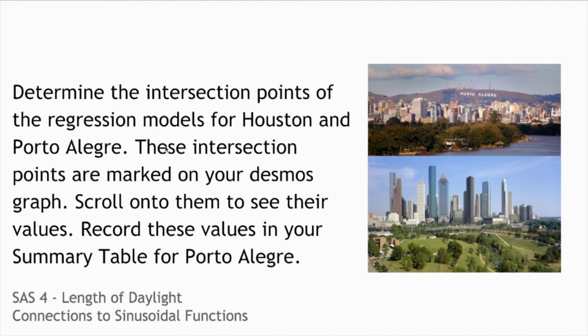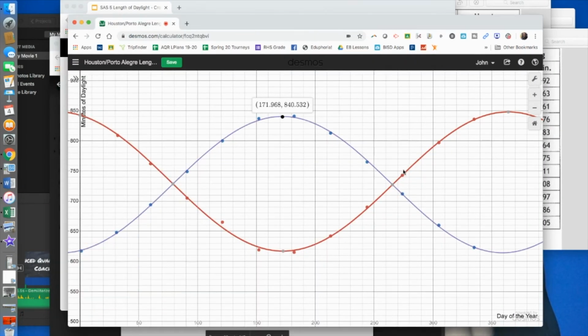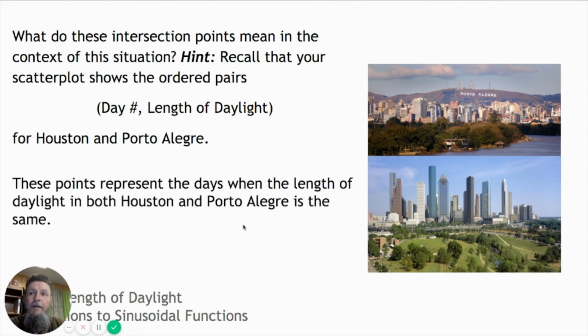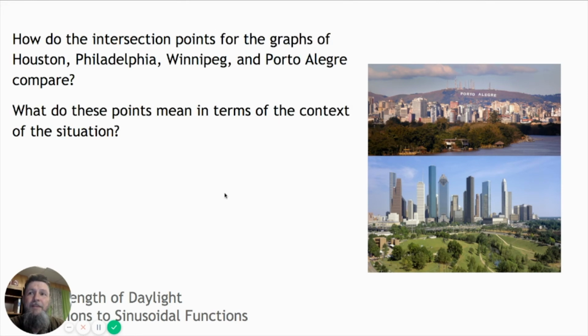Now, we can do the same thing with the intersection points on Desmos, and I'm going to show you real quick. If I go here, it shows the intersection points. And if I click on them, it actually gives me those values. What do these intersection points mean in the context of the situation? Recall that the scatter plot shows the ordered pairs, day number and length of daylight for both Houston and Porto Alegre. They represent the days when the length of daylight in both Houston and Porto Alegre is the same. That's what those intersection points mean.